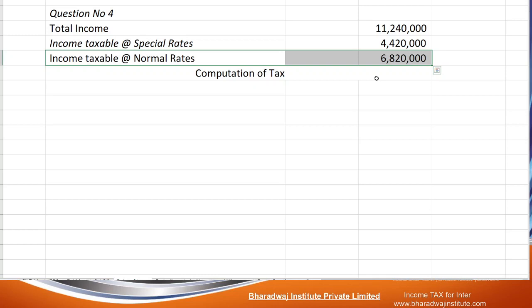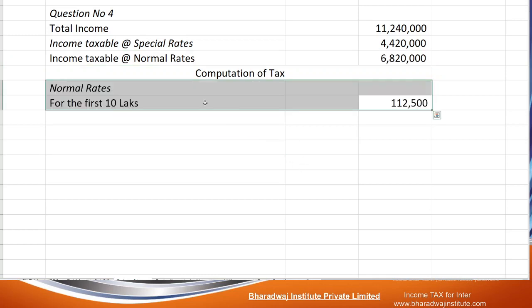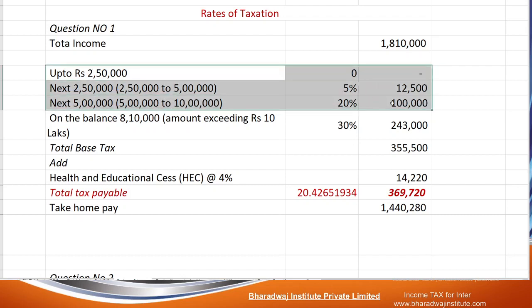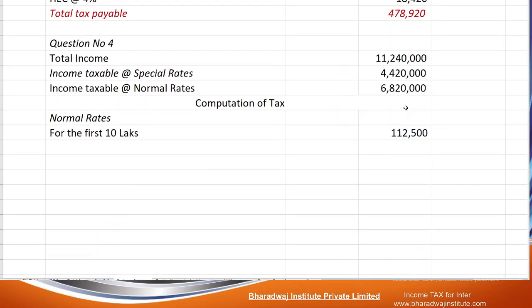Yeah, 5%, 12,500. Then 5 lakh to 10 lakh, 20%, 1 lakh. I told you, do you remember the shortcut? Up to 10 lakh, income tax will be 1 lakh 12,500. How, sir? You just go to the previous problem, you will understand. Up to 10 lakhs, 12,500 plus 1 lakh, it will be 1 lakh 12,500. Then balance, more than 10 lakhs, 68 lakh 20 minus 10 lakh, 58 lakh 20,000, 30%.